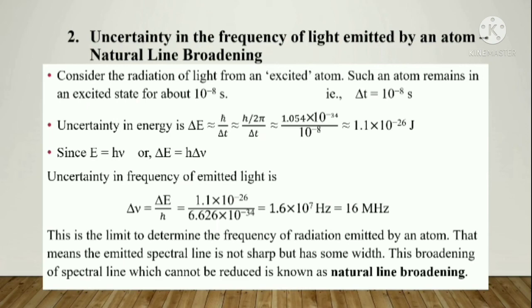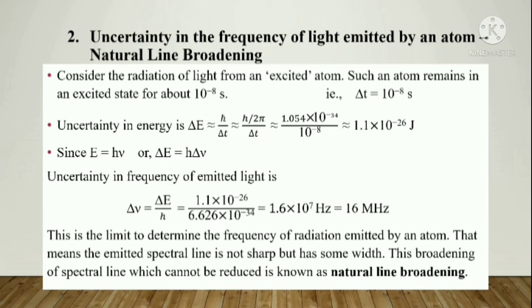When solving these values, you will get 1.6 into 10 raised to 7 hertz. You can try it if you have doubts. That is equal to 16 into 10 raised to 6 hertz, or it is 16 megahertz. This is the limit to determine the frequency.